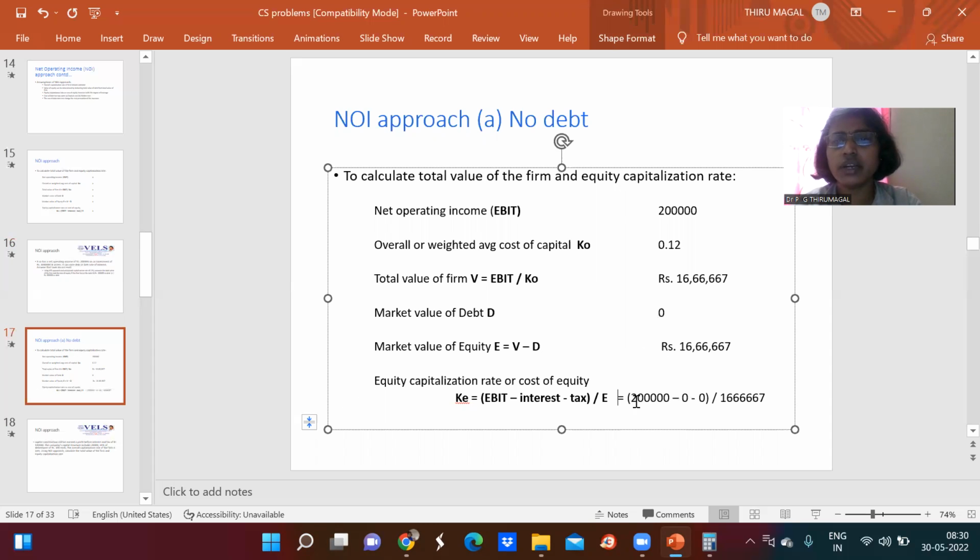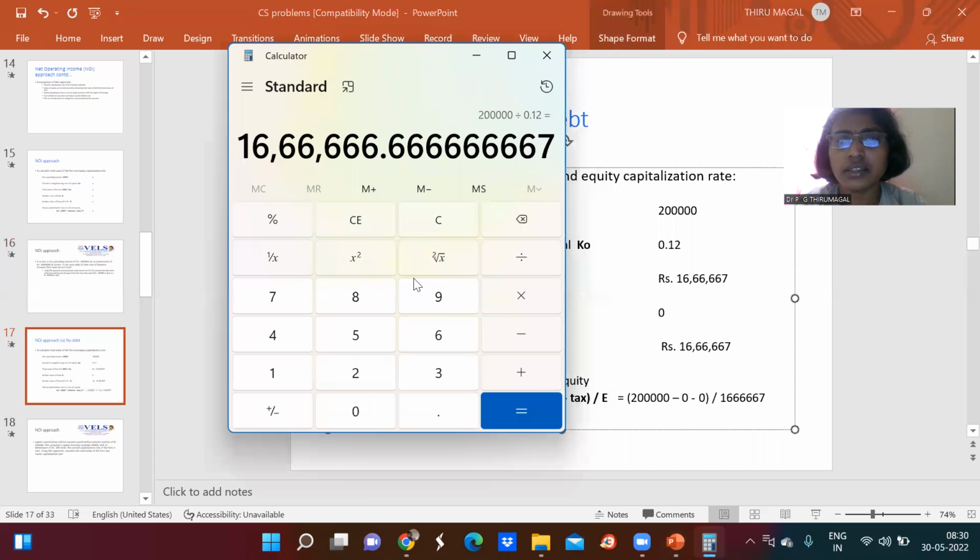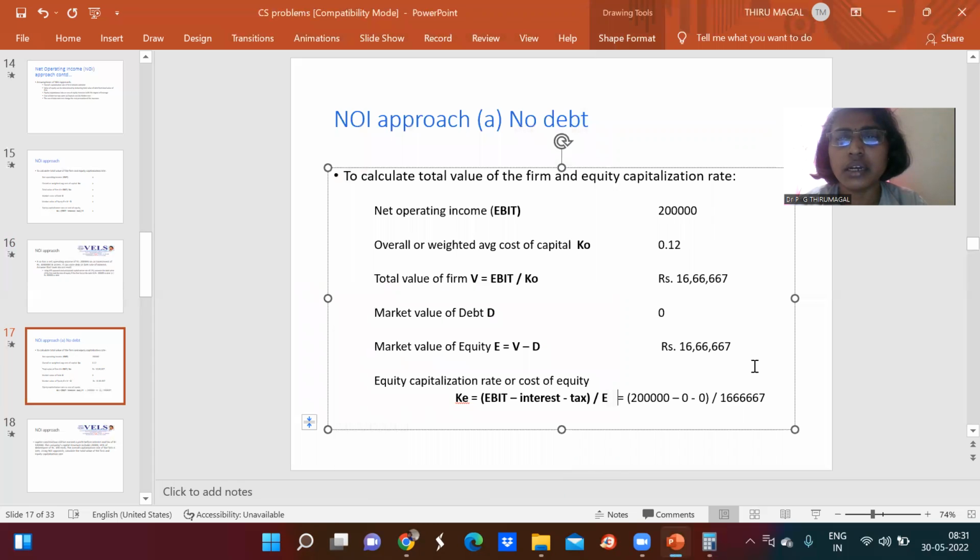So now we need to divide 2 lakhs minus 0, that is 2 lakhs, divided by 16,66,667. Let us divide these two. That is nothing but 0.12, that is 12%. So the equity capitalization rate, or the cost of equity, is 12% as far as the data is concerned.